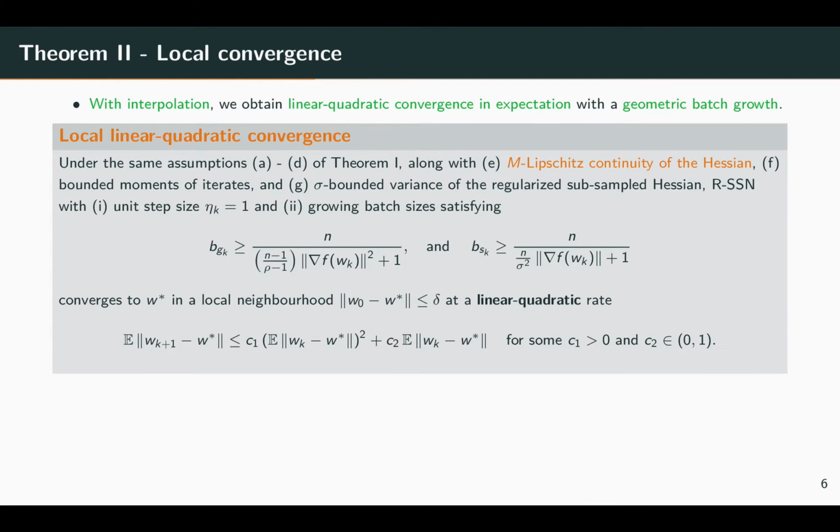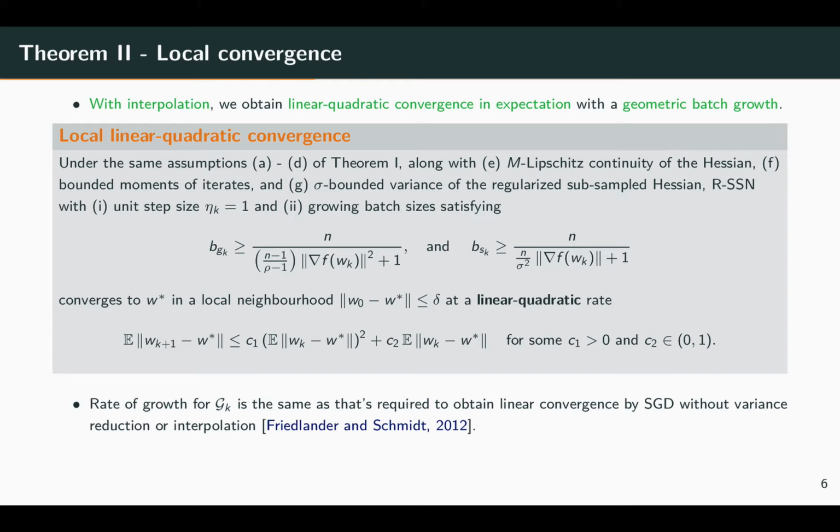So under the same assumptions as Theorem 1, with the additional Lipschitz continuity of the Hessian, bounded moments of the iterates, and bounded variance of the regularized subsampled Hessian assumptions, RSSN with a unit step size and growing batch sizes satisfying these conditions converge in a local neighborhood at a linear quadratic rate. The constant C2 here on the linear term of the rate is between 0 and 1, which guarantees contraction, while the constant C1 on the quadratic term just needs to be finite.